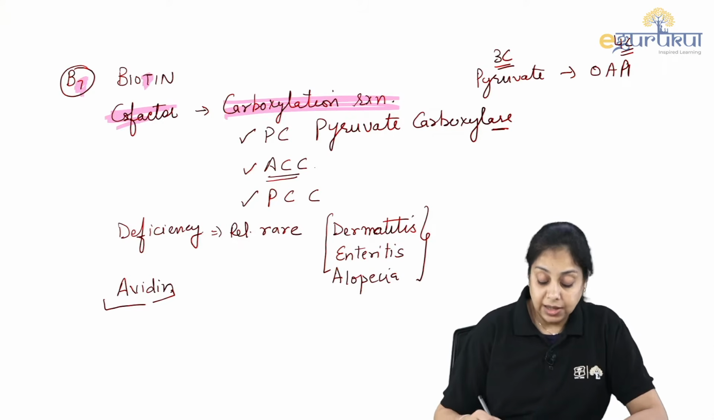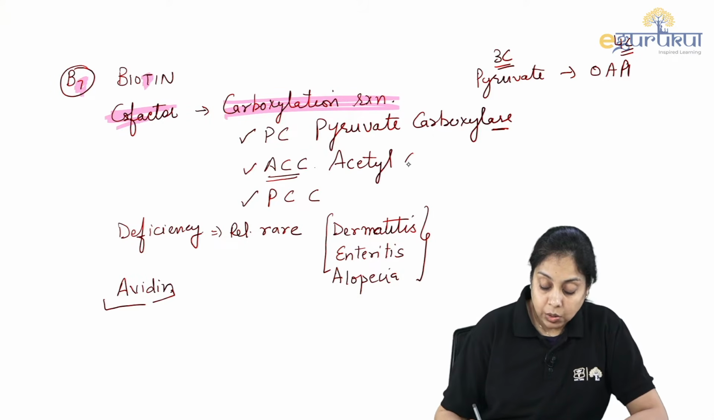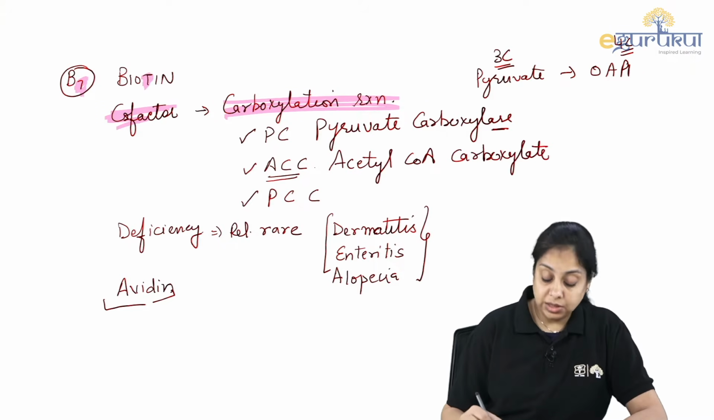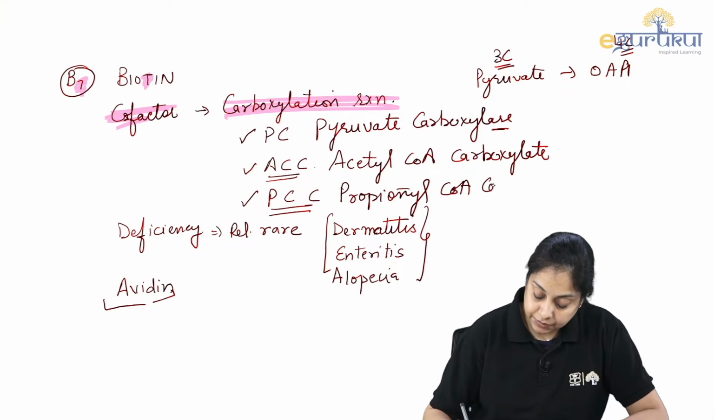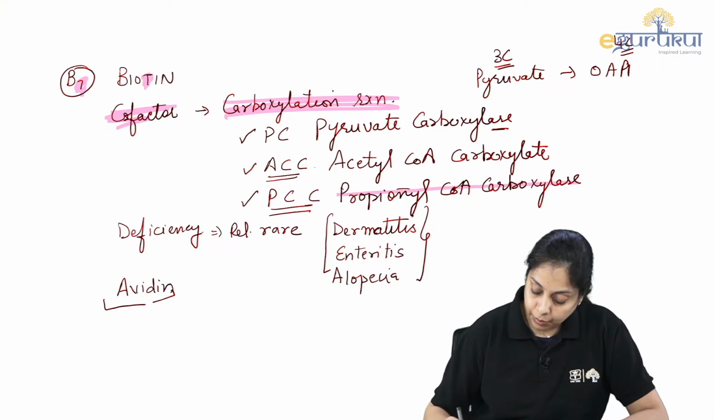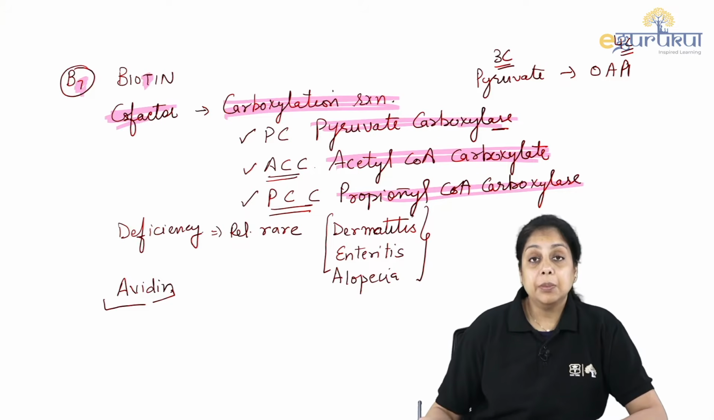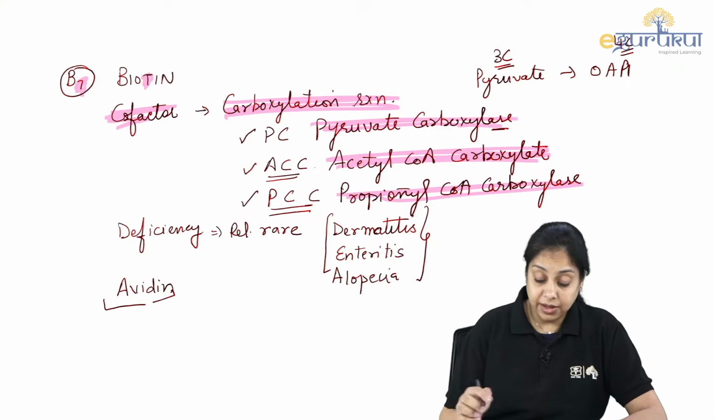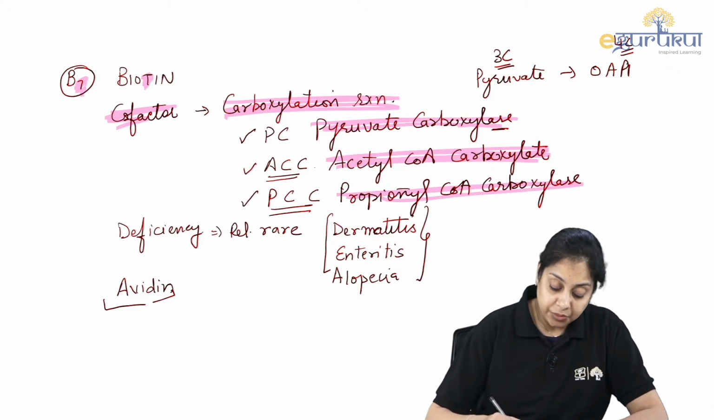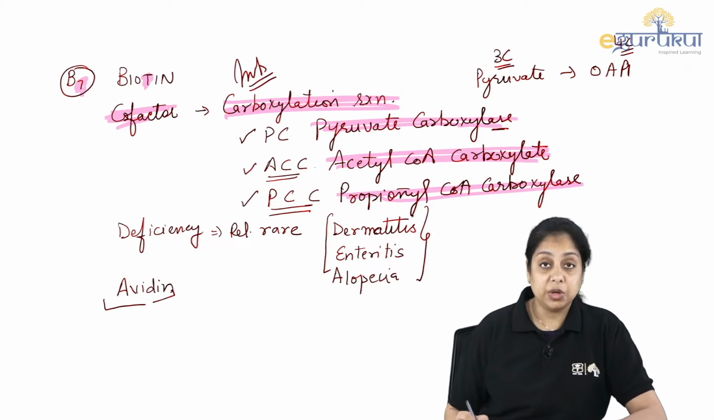Then ACC. ACC is acetyl coenzyme A carboxylase. It also requires biotin as a cofactor. PCC. PCC is propionyl coenzyme A carboxylase. So PC, ACC and again PCC, right? And the deficiency is relatively rare, right? So one thing you have to memorize, it is related to the carboxylation reactions.